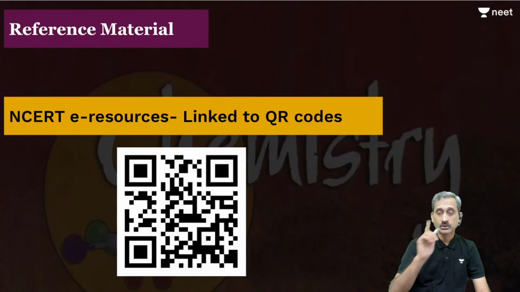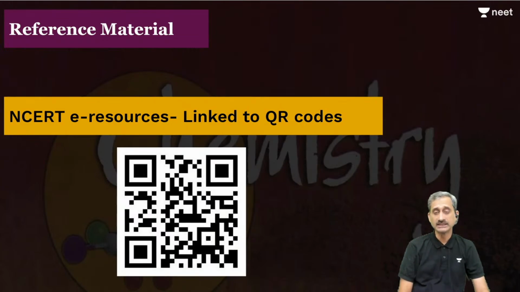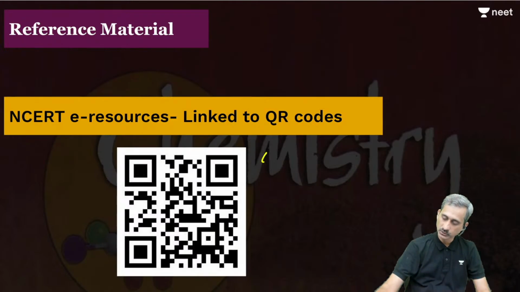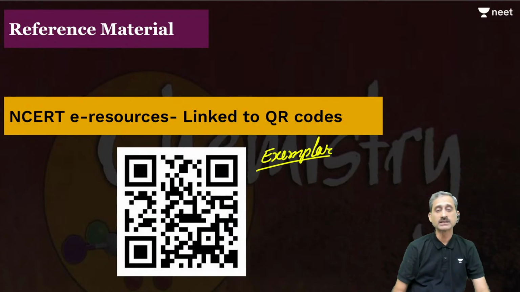Now, what you can do is your NCERT has QR codes. You can scan these QR codes, and they will lead you to various other resources of NCERT. Please remember, through these QR codes you will be able to get the Exemplar also. This Exemplar is available through the QR code. So go ahead with the reference material.